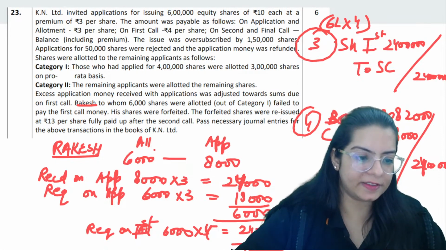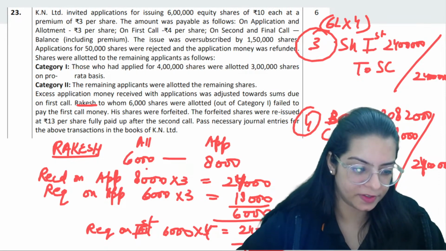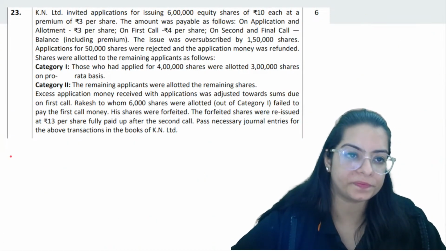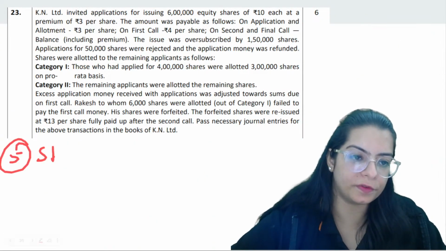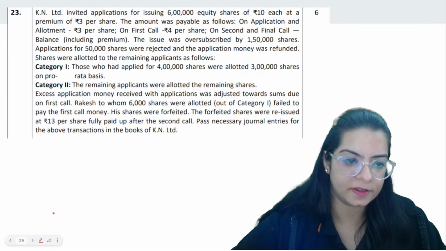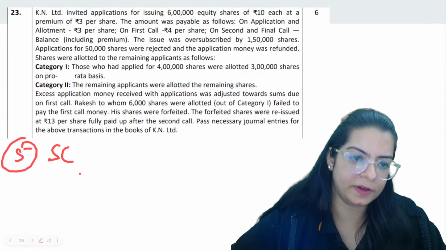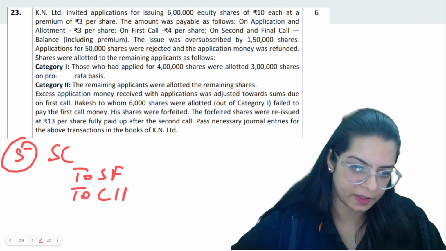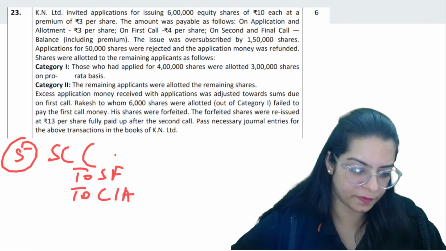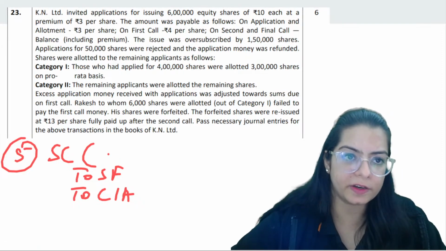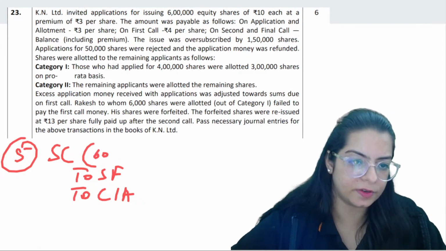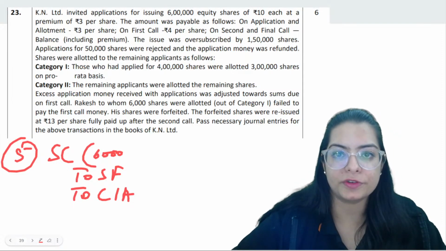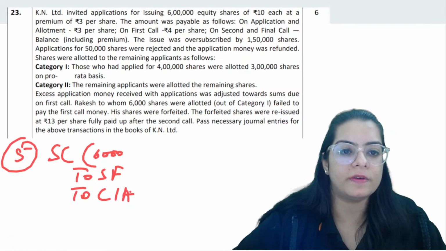Next entry is forfeit these shares. Forfeit the 6,000 shares, fifth entry. So share capital debit, to share forfeiture, to calls in arrear. Final call is not made yet. 6,000 shares we have forfeited, right? And how much have you received till now?